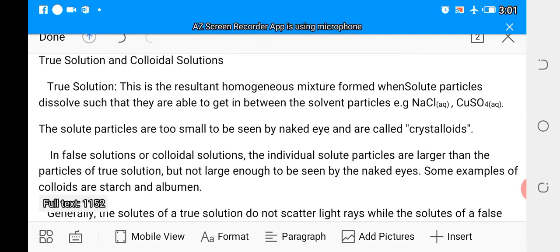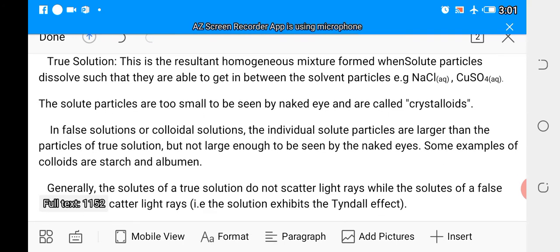On the other hand, we have what we call false solutions or colloidal solutions. The individual solute particles in these colloidal solutions are larger than the particles of a true solution, but they are not large enough to be seen by naked eyes. We have some examples of colloids such as starch, albumin, and so on and so forth.